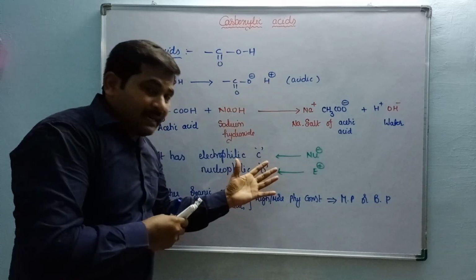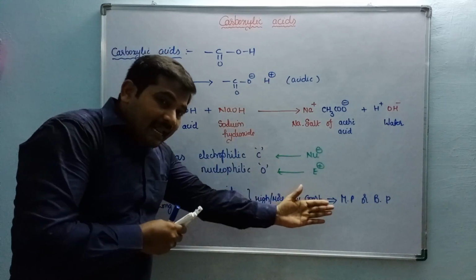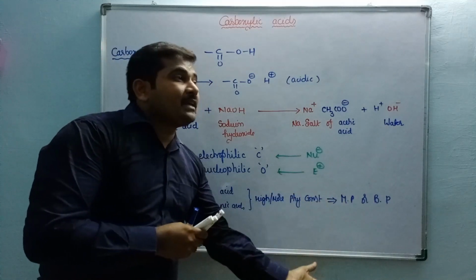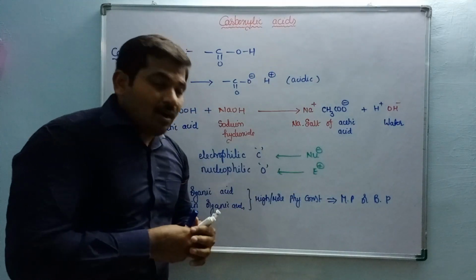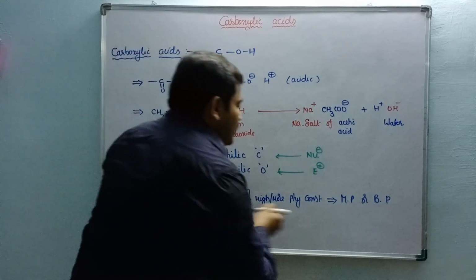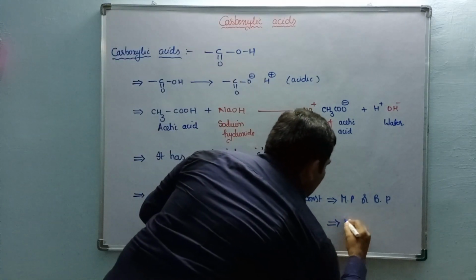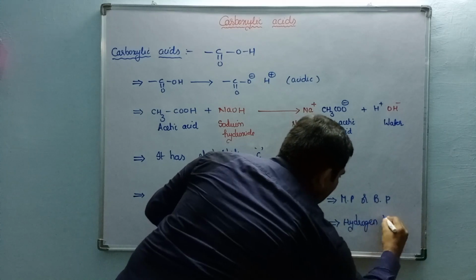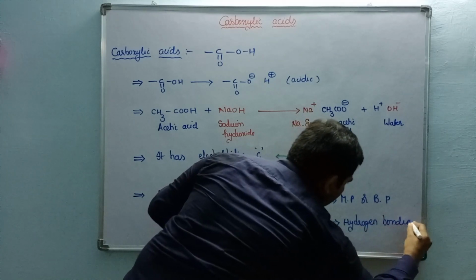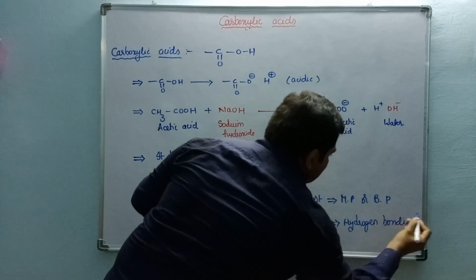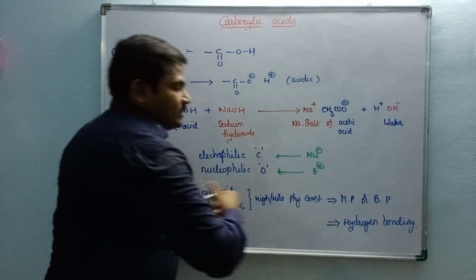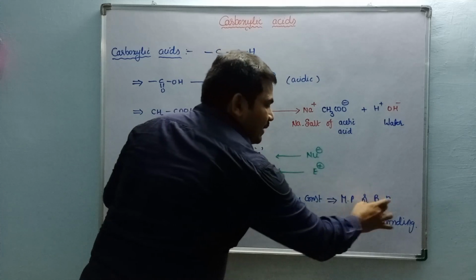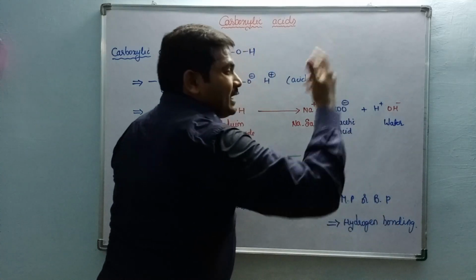Okay, in that particular case, upon increasing the length of carbon chain, their physical constant value is going to be increased because of non-bonding forces. Those are also called hydrogen bonding. Just because of these intermolecular forces, their boiling point or melting point is going to be increased.